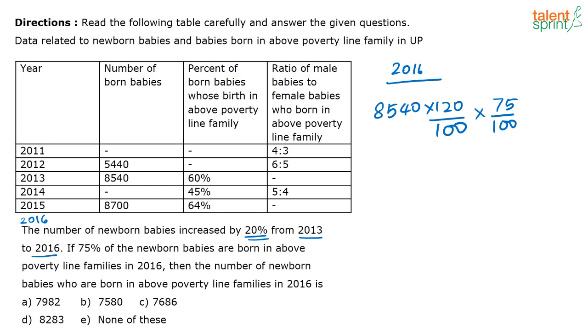See, as I always tell you, whenever you have such percentages, when you are simplifying, one way to do it would be to replace them in terms of fractions. See, you can say this as 6 by 5 because in 120 and 100, 20 is always divisible. So 120 by 100 is always taken as 6 by 5 for easier calculation. Similarly, 75 by 100 is nothing but 3 by 4. So if you know this by heart, write it in one step and then go about simplifying. That will help you arrive at the answer faster. Okay. So when you simplify this, yes, you get the answer as 7686.